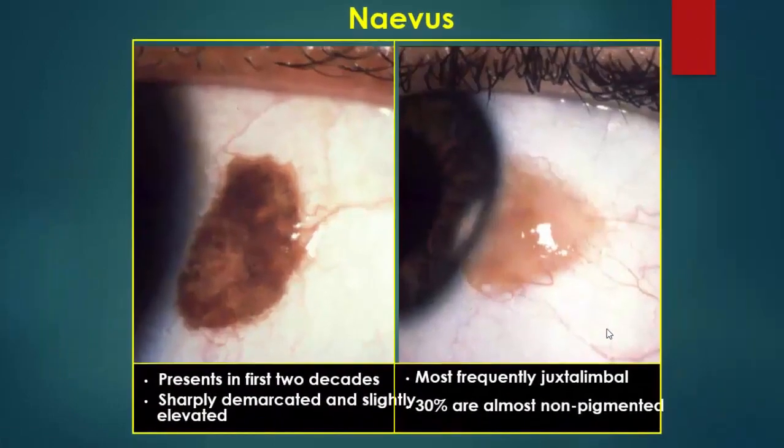Now we can discuss each of these tumors separately, like nevus, as here. It is present in the first 2 decades of life. It is a sharply demarcated and slightly elevated lesion, most frequently just beside the limbus, and 30% of cases are non-pigmented.